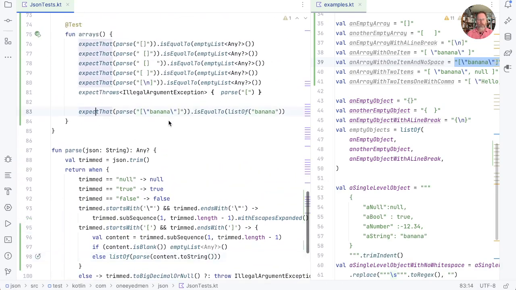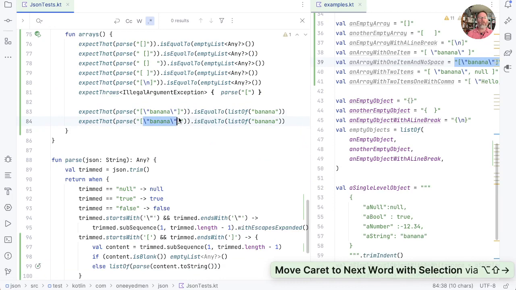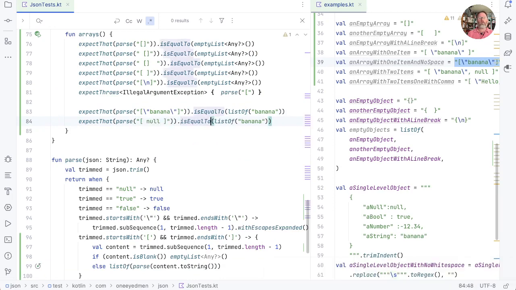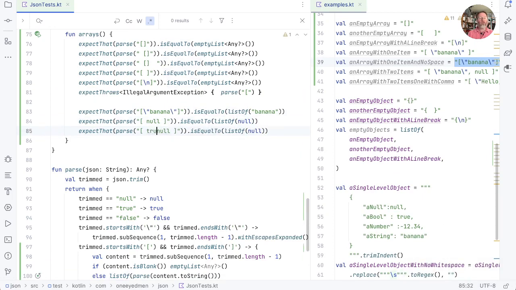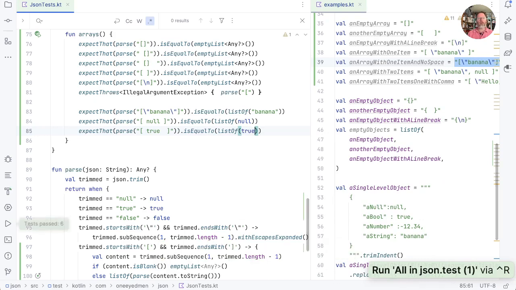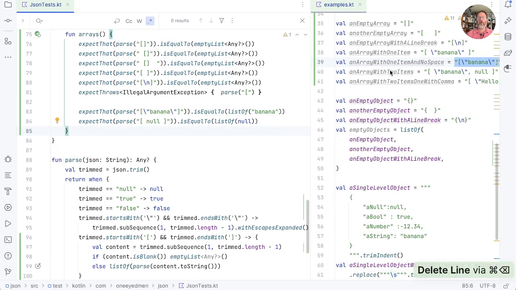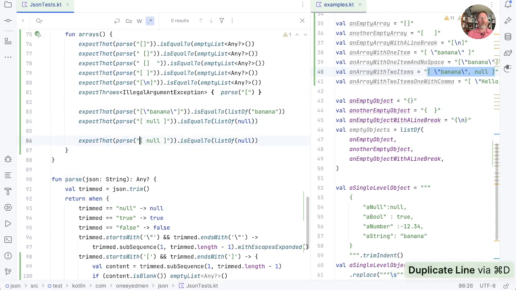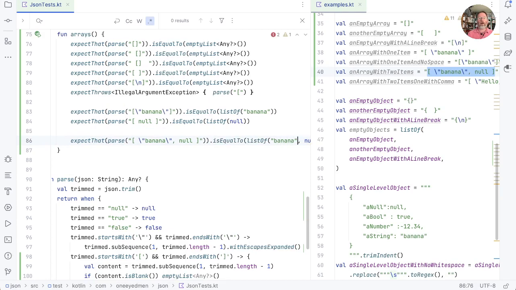So let's just go and check, for example, that if we were to parse an array with, say, null in it, then that would be a list of null and true, and I'm going to just scatter spaces, is list of true. Well, that's good. I think I probably need not do that one, but it would be interesting to try this array with 2 items. So that's this one here. So we will duplicate that, and we'll say parse something with a banana and null, and that wants to be equal to a list of banana and null.